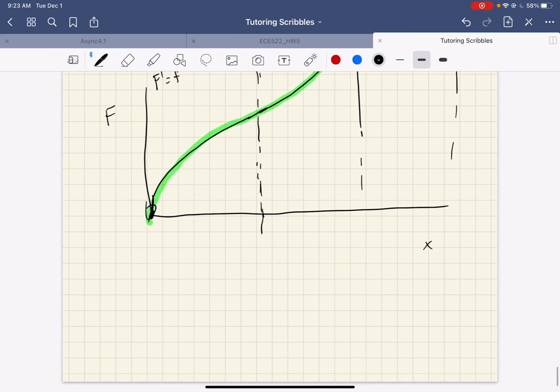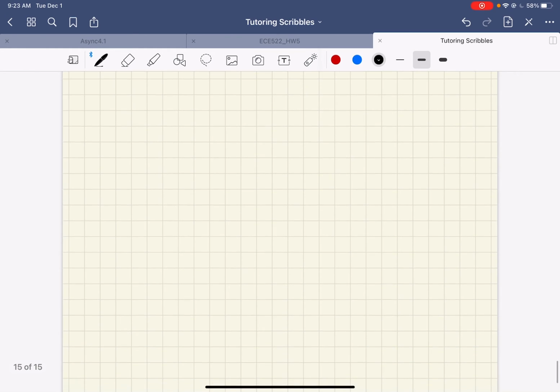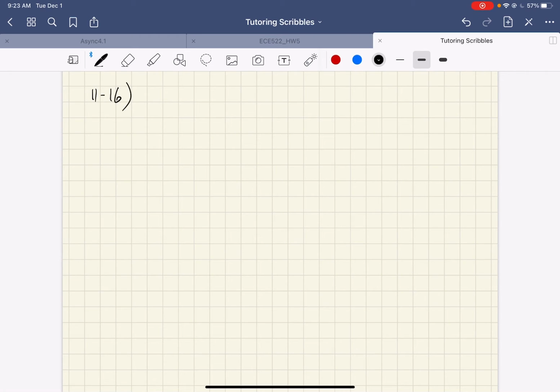Then all of these questions, 11 through 16, have the same flavor, which is to take a derivative of an integral of some kind. For example, I'll do 12 here. They have the integral from 4 to t of sine of root x dx, and this is d/dt. All right, well, the bottom is fixed. Check. And now I'm good to go.